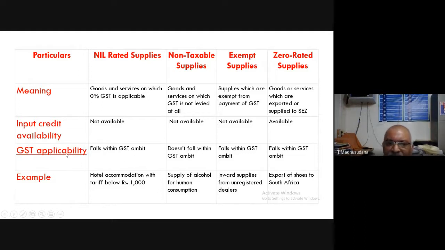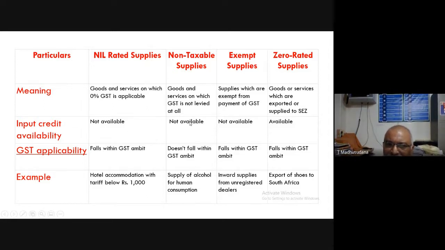Next, GST applicability. Applicability of GST is concerned. For nil rated supplies, they fall within the GST ambit. That means they are under the purview of GST, nil rated supplies.